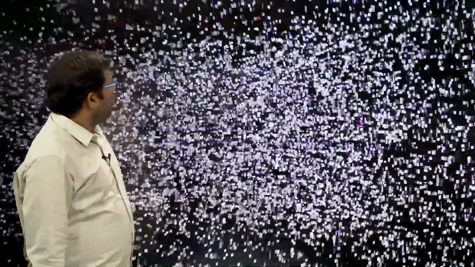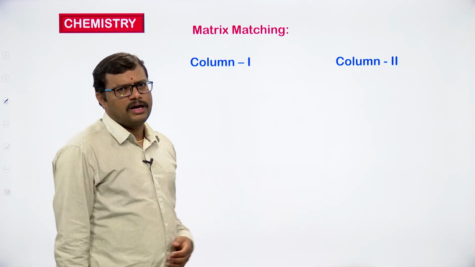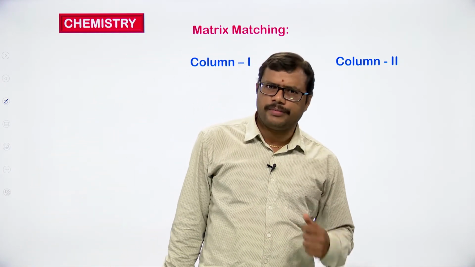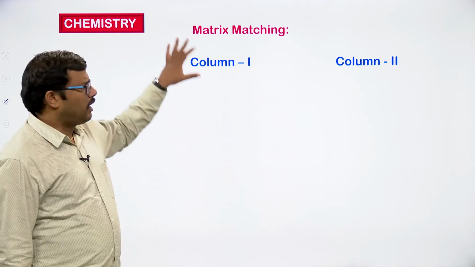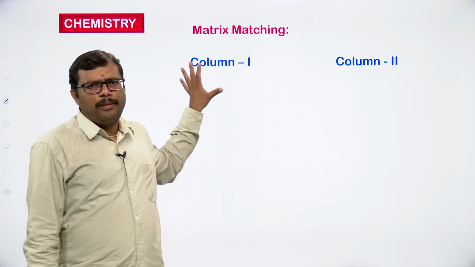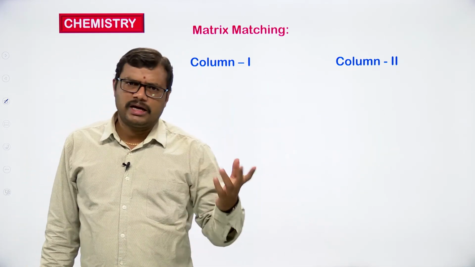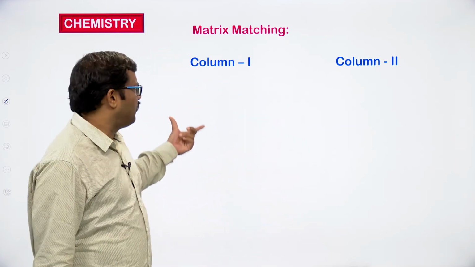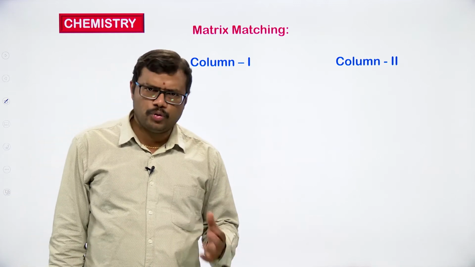Right. Let us look at matrix matching type. This is also one more area for the advanced level questions we can expect in the examination. Two columns will be given, column 1 and column 2. The properties of column 1 and properties of column 2 will be given. You have to map the properties of column 1 with column 2, and there may be chances of mapping one property of column 1 to 2 or more properties of column 2 as well.